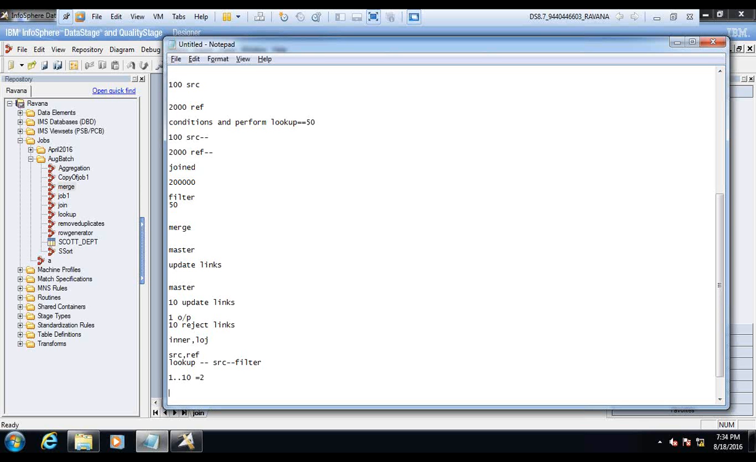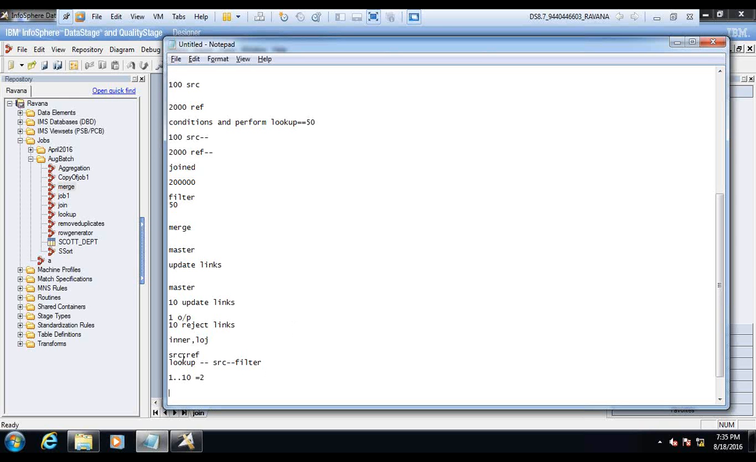See, that's what I'm trying to tell you. Why would you join and why would you do the lookup? Join is to get more fields or to check the presence, right? Even the same with lookup. Lookup, merge, join, all three serve the same purpose. Either you check the presence or you get more fields.